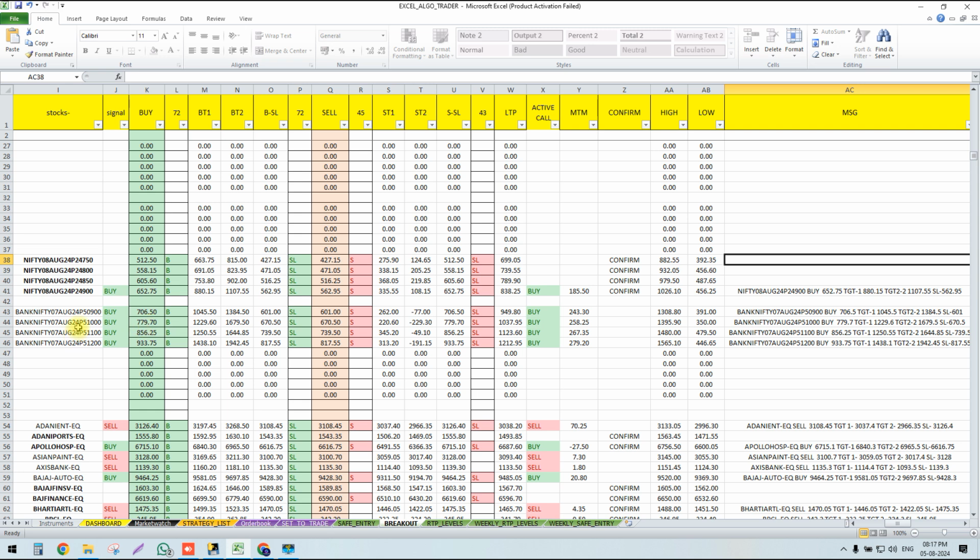Here 779. Here you can see this is the strike price of our Bank Nifty and 779 is where the buy was generated.